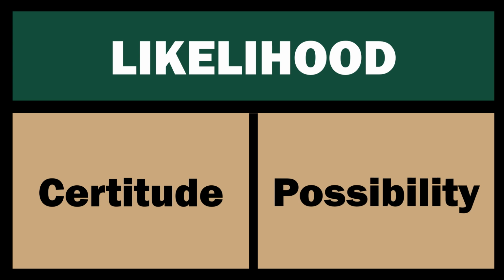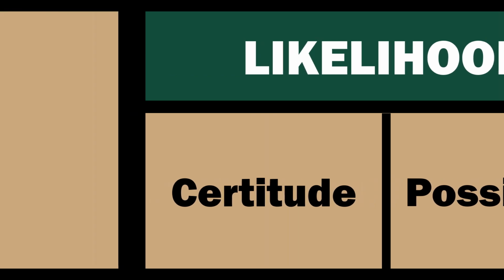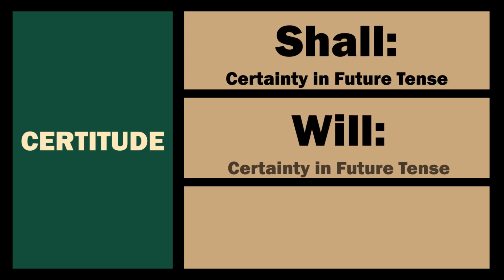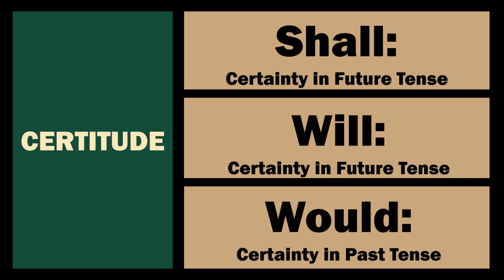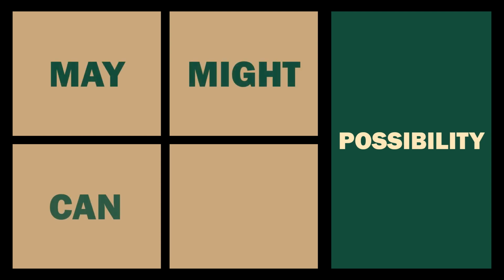Again, a quick summary of likelihood. It has two purposes. We're going to discuss the certitude of something or the possibility of something. The certitude of something will be framed in the future tense, either using shall or will, or it will be framed in the past tense using would. If we're referring to the possibility that something may happen, we'll generally use may, might, sometimes can, and more often could.